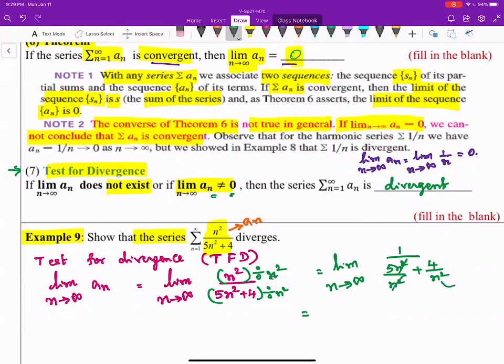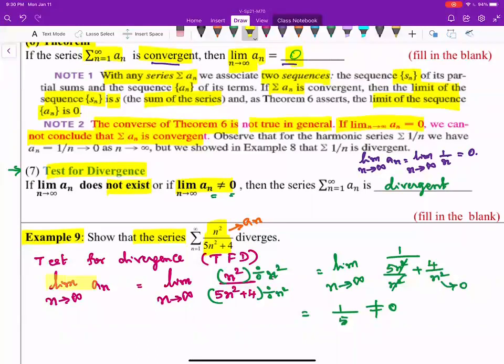So this 4 over n square as n approaching infinity will become 0. So it is 1 over 5.